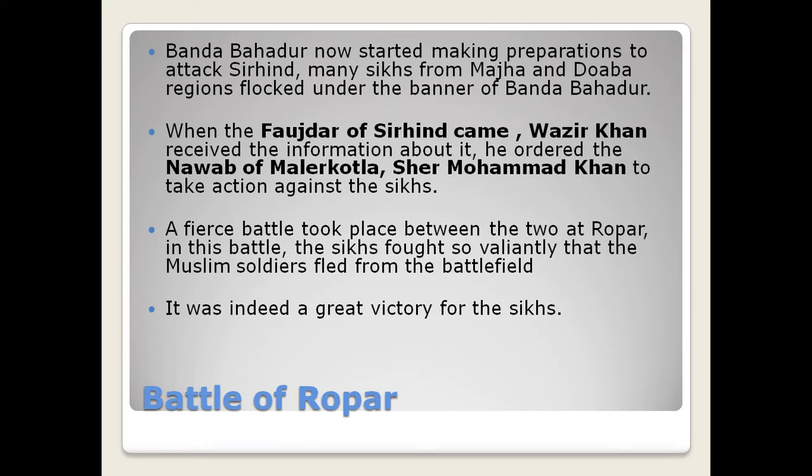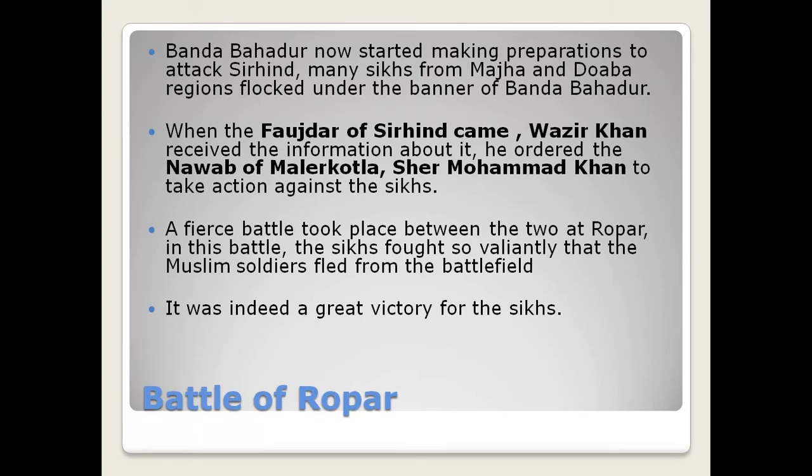Now, the Faujdar of Sarhand, the Wazir of Sarhand, was named Wazir Khan. Even Wazir Khan came to know of Banda Singh Bahadur's preparations to make an attack on Sarhand. On one hand, Banda Singh Bahadur needed help from the Sikh.